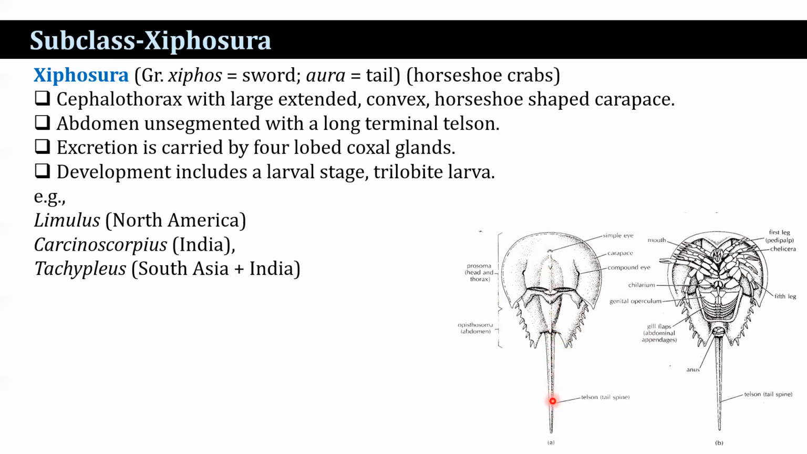Excretion is carried out by four-lobed coxal glands. I have already mentioned the excretory organs of the arthropods are recognized by different names. Here, the excretory organs are coxal glands. And development includes a larval stage. That larva is the trilobite larva. As for example, Limulus, restricted in North America, Carcinoscorpius, restricted in India, and Tachypleus, found in South Asia and India.